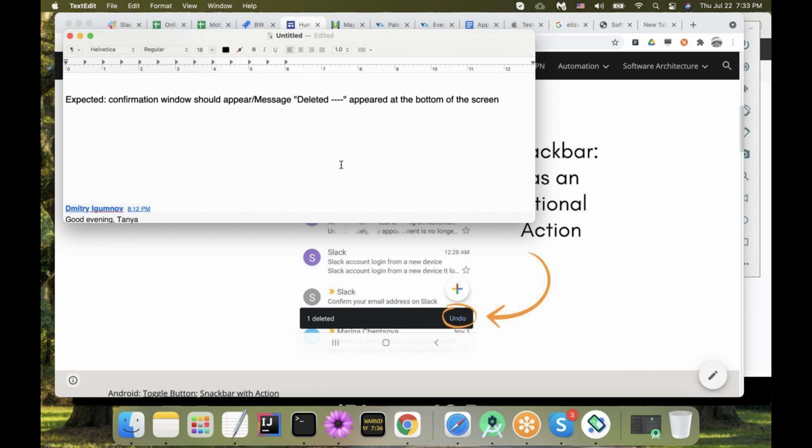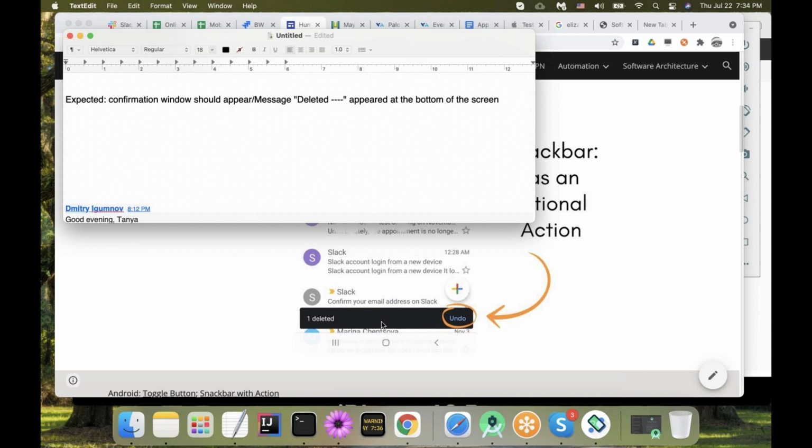One was the gray one, message saved as a draft, with a gray background. The other one was right in the middle of the screen with 2 buttons, OK and cancel. And then we also saw one deleted with undo. They are all messages.